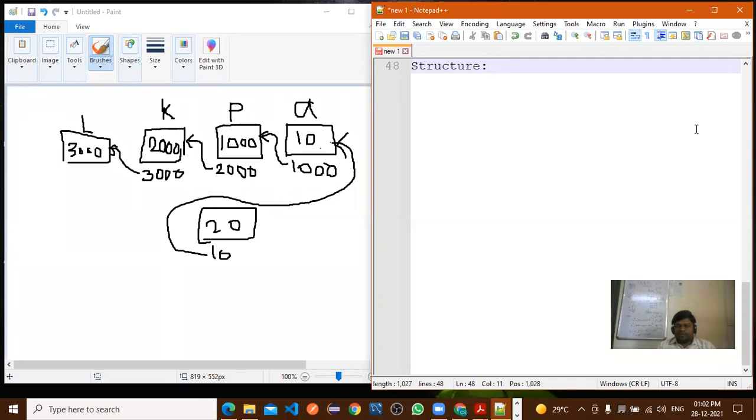Is it possible for you to write a program by using the array of pointer? Simple array of pointer.